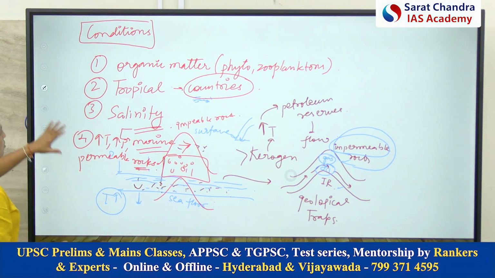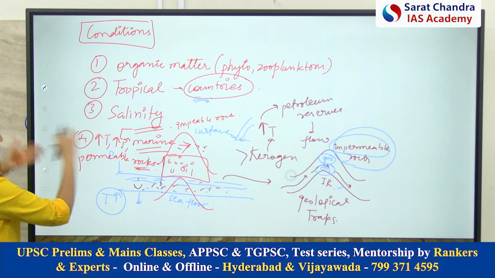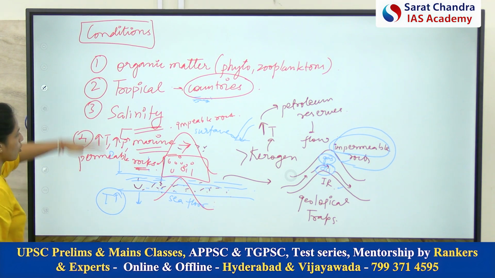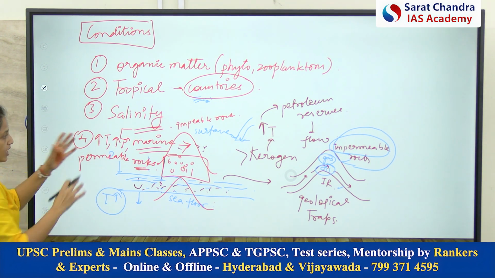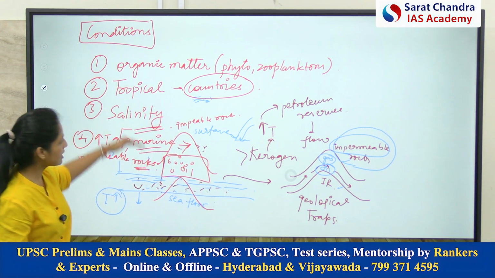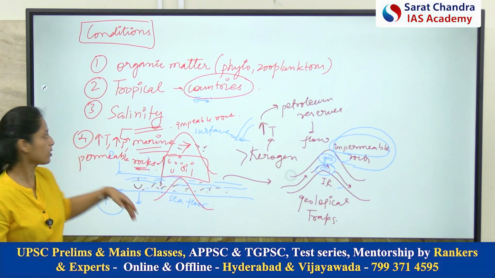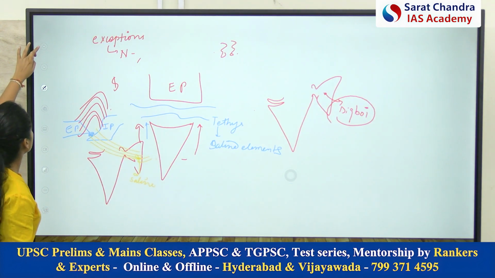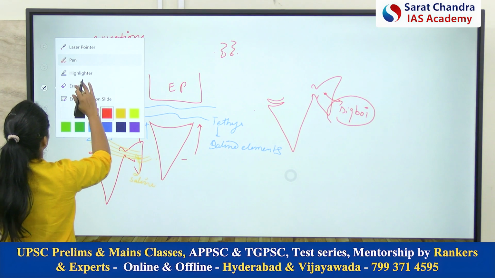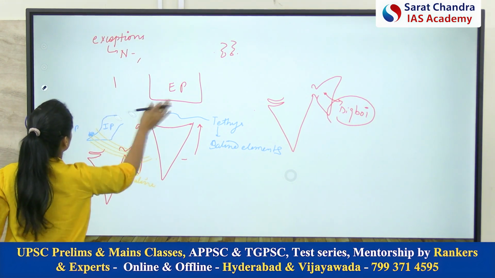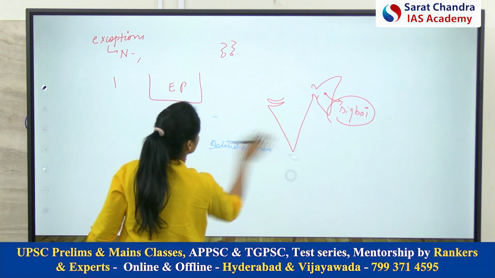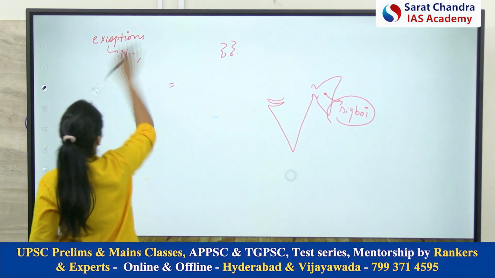Okay, so now the map which we will discuss. You have to take into account all these factors. If offshore oil fields are present in a particular area, then all these factors must be present. Now let's discuss the distribution. The explanation of distribution we have discussed, right? Now we will discuss just the distribution.